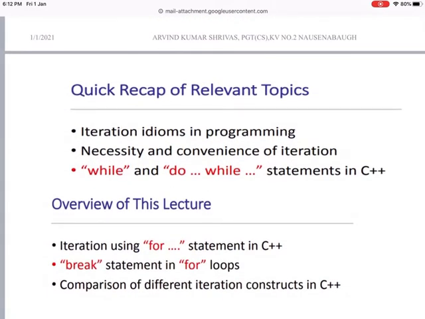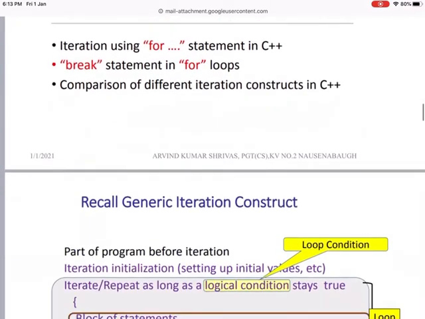Now a quick recap of that topic. Iteration idioms in programming, the necessity and convenience of iteration, which will be performed through while and do while statements in C++. Whatever things we are going to cover in this chapter: iteration using the for statement in C++, break statements in the for loop, and comparison with the different iteration constructs in C++.